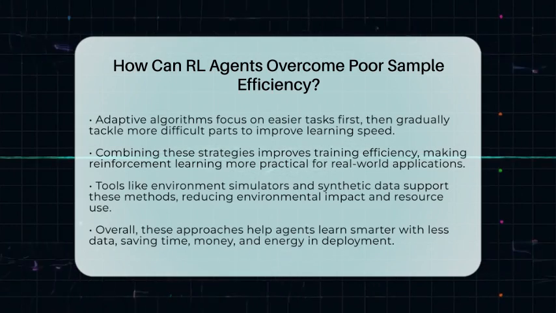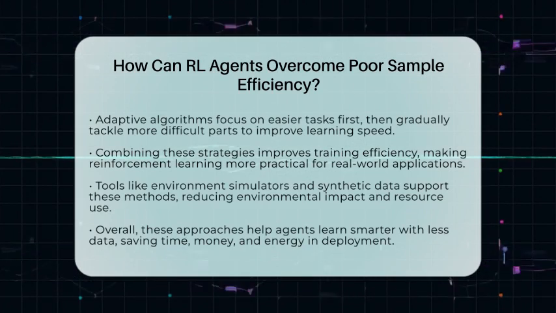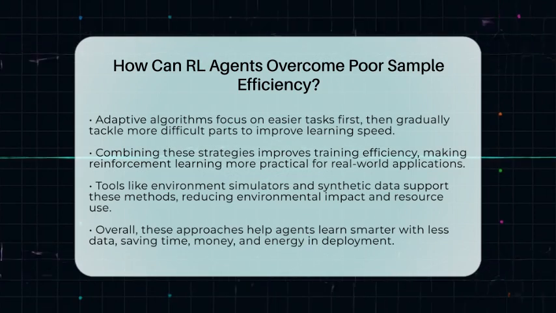All these strategies work together to help reinforcement learning agents learn faster and more efficiently. They make training more practical for real-world uses like robots, self-driving cars, or game AI. Using tools like synthetic data generators or environment simulators can also support these methods, making the process smoother.